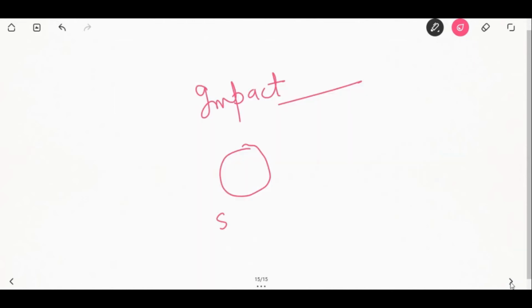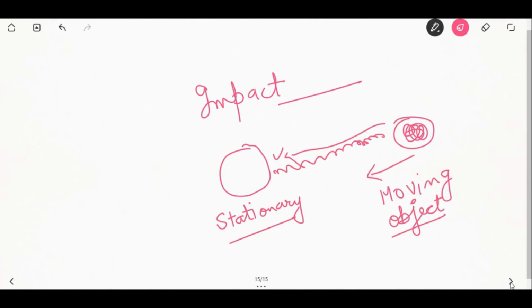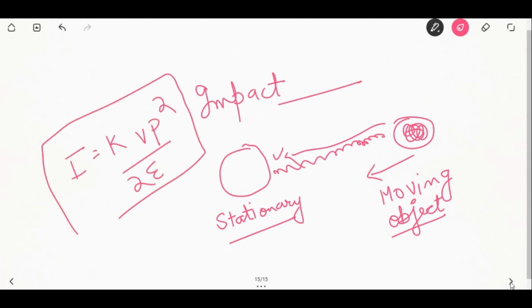Next comes impact. It is the reaction of a stationary object to a collision with a moving object. Depending upon the resilience of the object, energy is stored in the body without causing deformation, or with deformation. The formula for impact resistance: V stands for the volume, P is the proportional limit, and E is the modulus of elasticity.